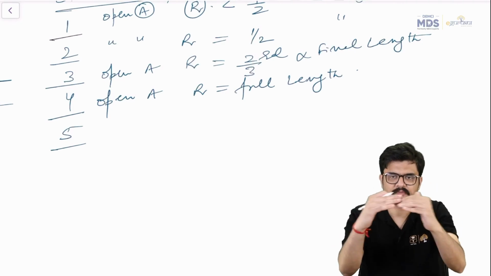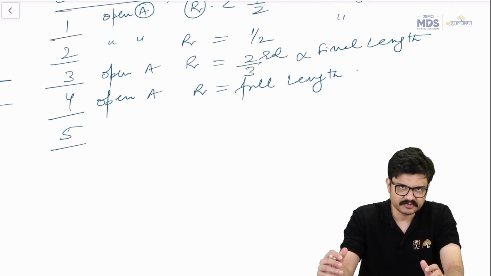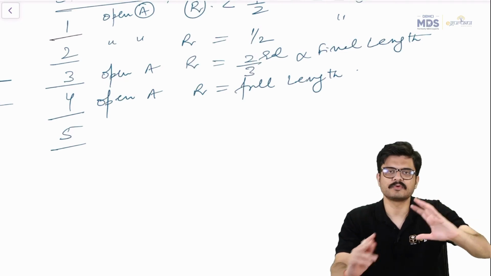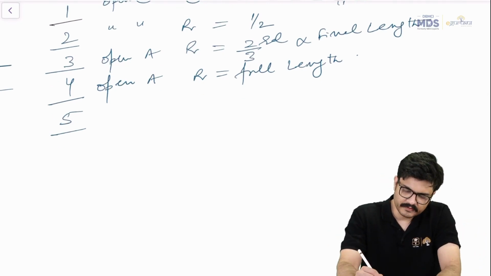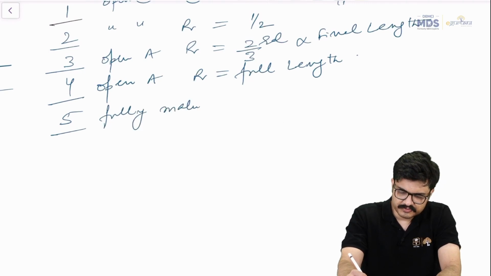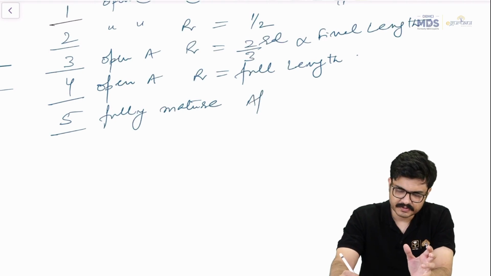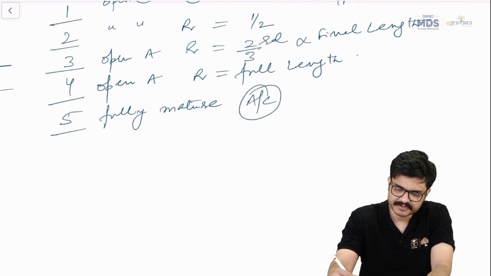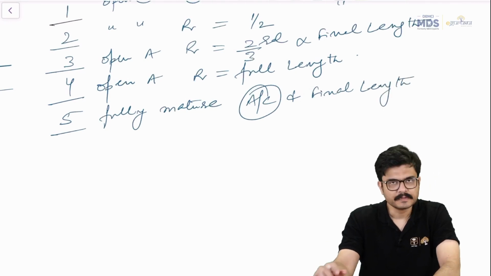The root end formation has not taken place. The apical constriction has not developed, but the length of the root, the maturity of the root is pretty good, right? And type 5 is of course a fully mature case with a proper apical constriction, right? With the proper apical constriction, and the final length is achieved, right?